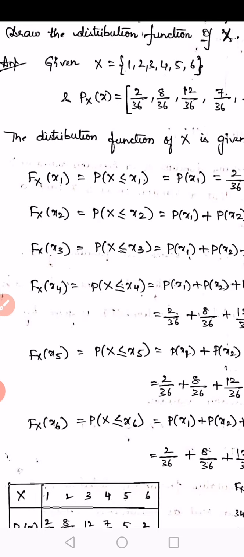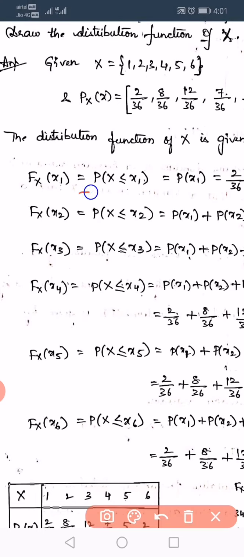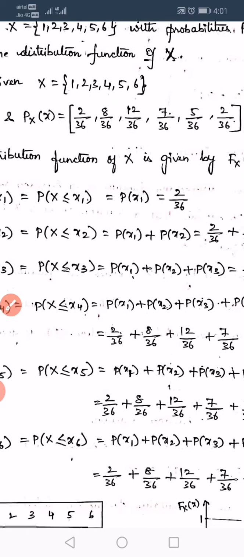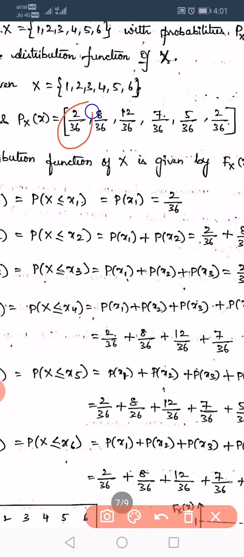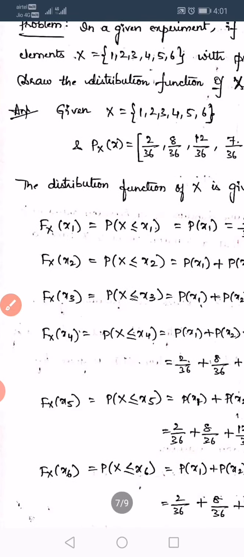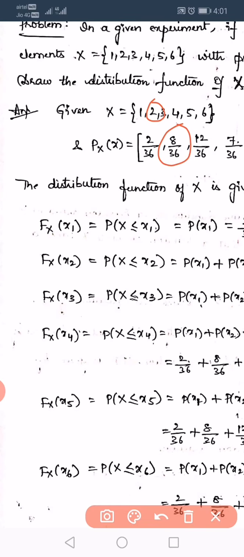Fx of x1 equals probability of X less than or equal to x1, that is probability of x1. The probability of x1 is given in the problem as 2 by 36. Next, the second one is probability of x2, which is 8 by 36.